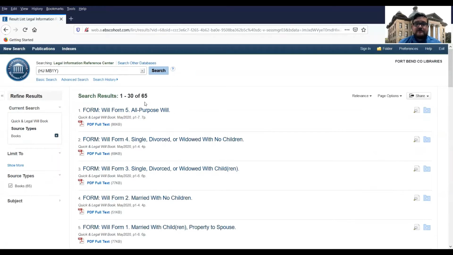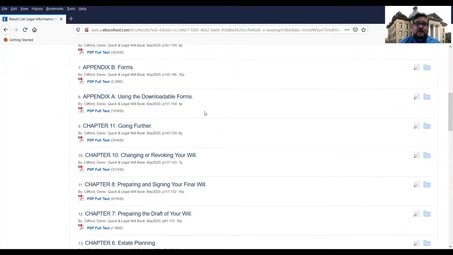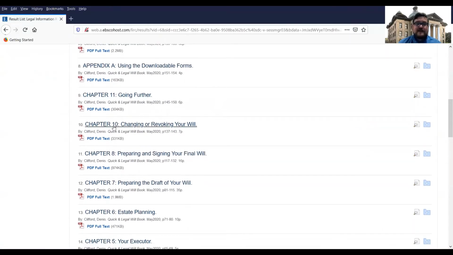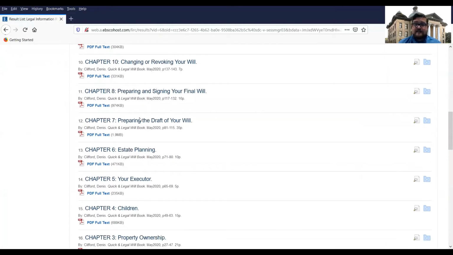So now I'm down to 65 resources. That's a little bit better than 128 when we did earlier. But again, be aware, this is all going to be broken up by form and by chapter. Now, as you can see, they're not going to be in chapter order, but this makes it a lot easier to find that chapter 7, preparing the draft of your will, like I was talking about earlier.